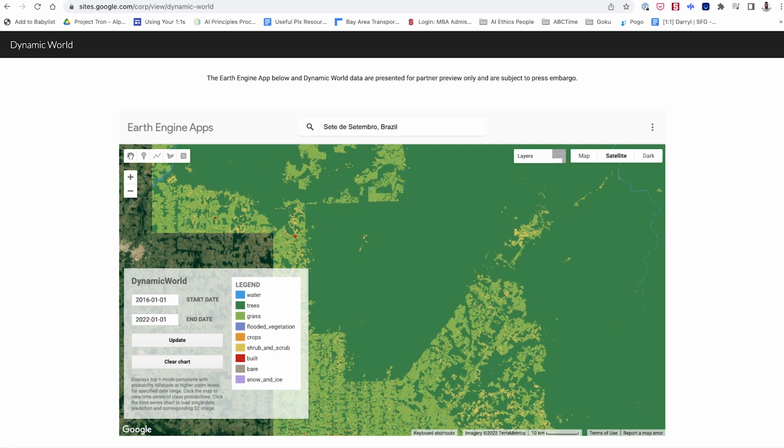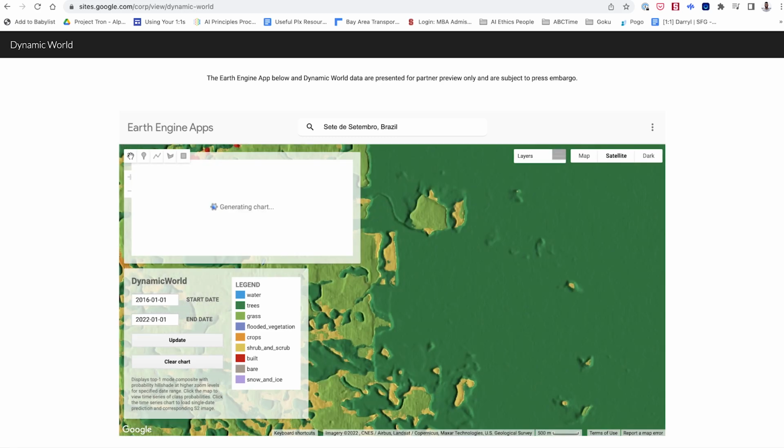Click on a point anywhere on the map, and a chart will generate on the fly. Zoom further in for a faster response. Examine the chart where class probabilities are on the y-axis and time is on the x-axis.